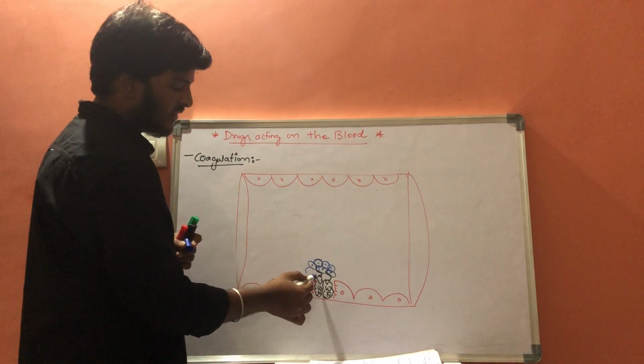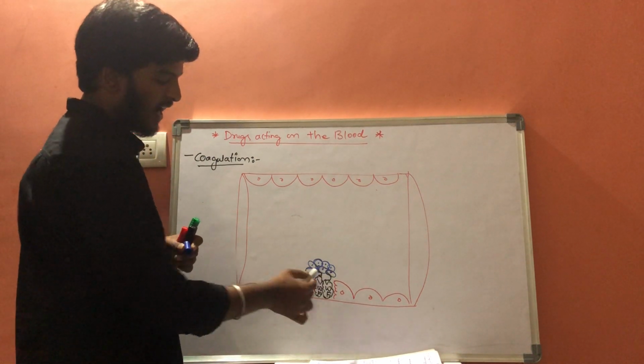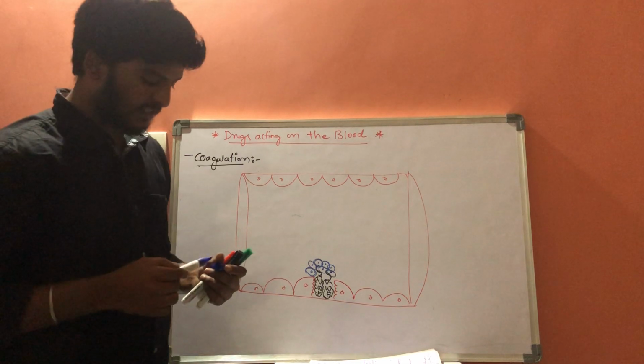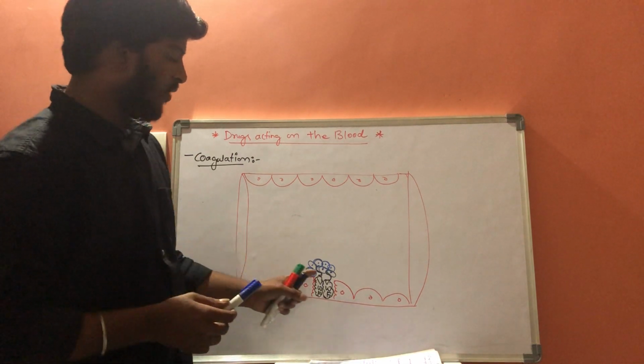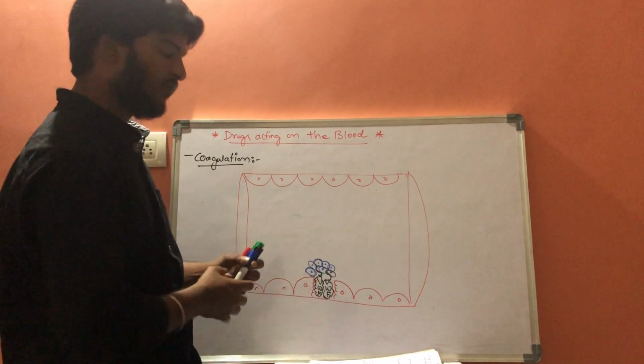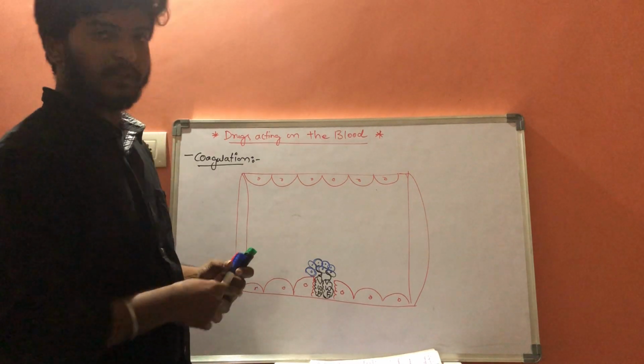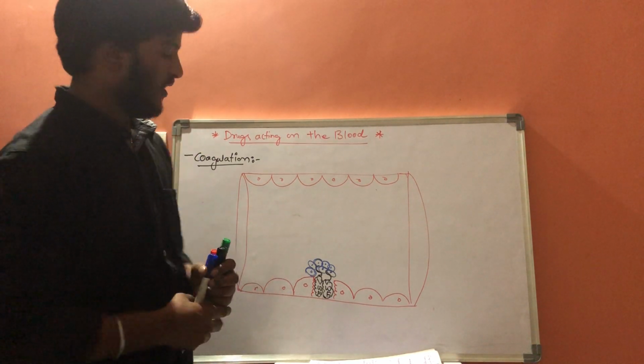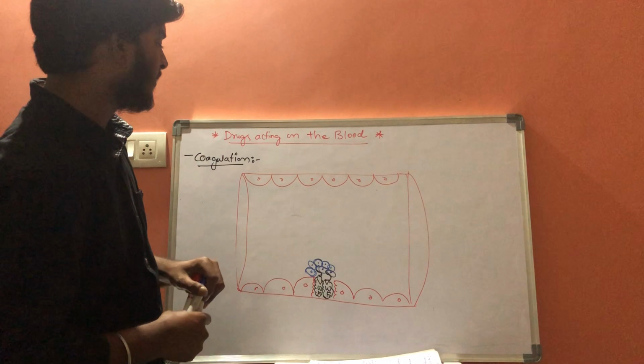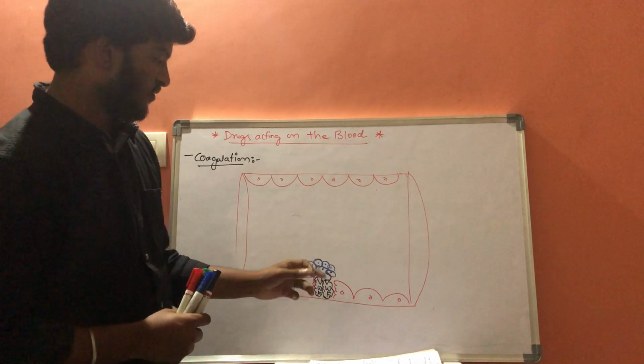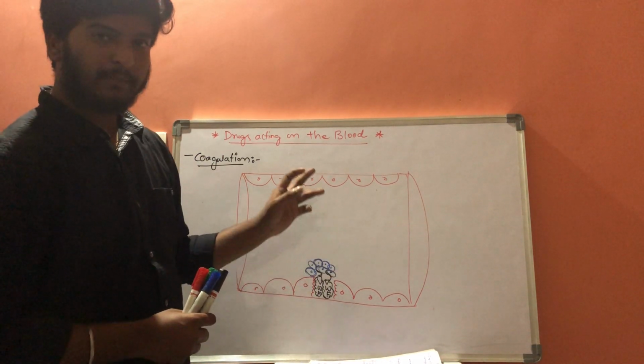In this way the platelets will get attached on the surface of von Willebrand receptors. How do these platelets get attached? With the help of the glycoprotein 2B3A receptor. Now after this attachment, this is called primary platelet plug formation.